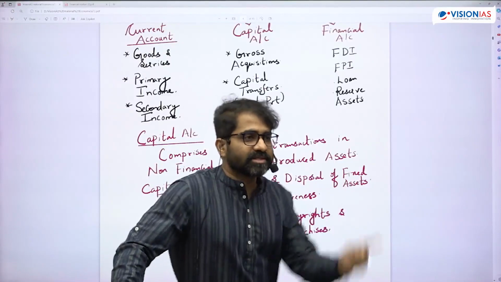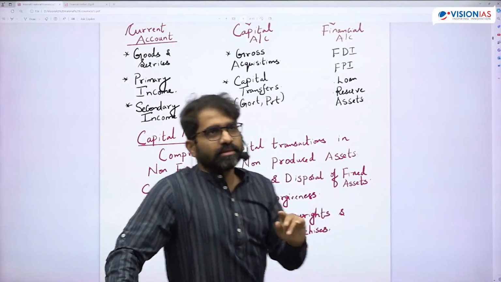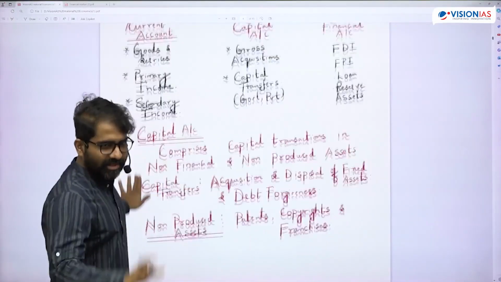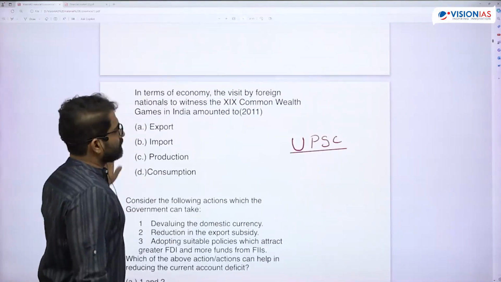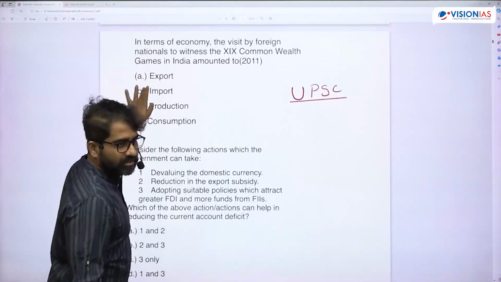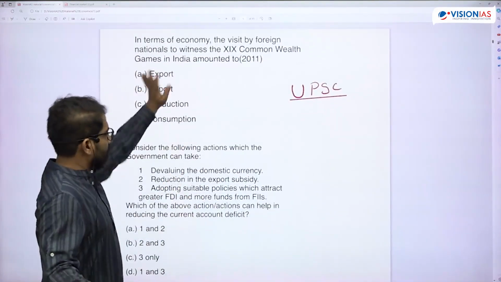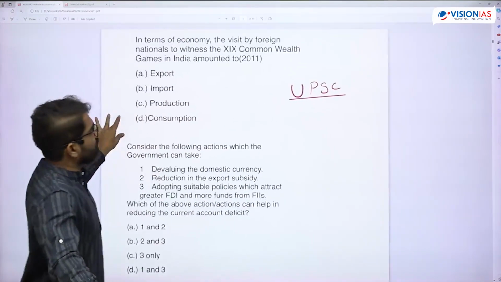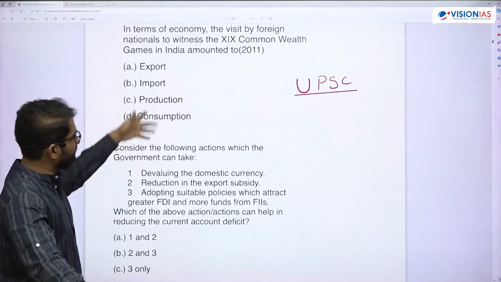Just because you've learned this, the regular BOP, you should not forget. Okay, so that you keep in mind. I hope it is clear, right? So now you need to be fast. So this is all our UPSC previous questions here.